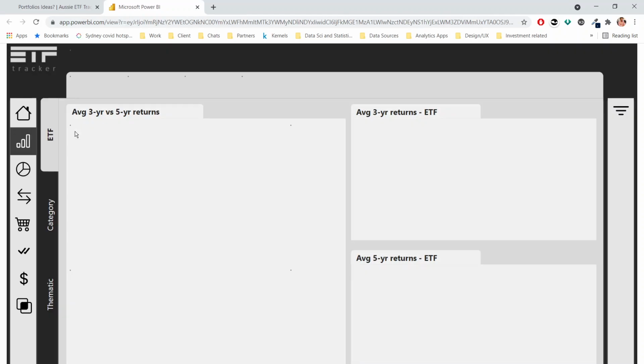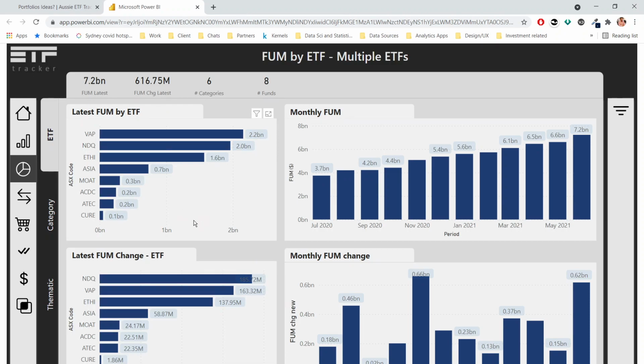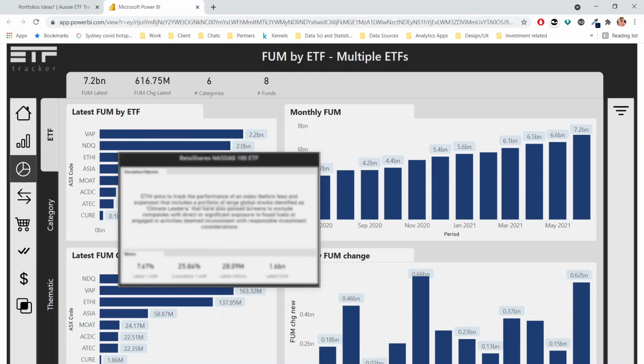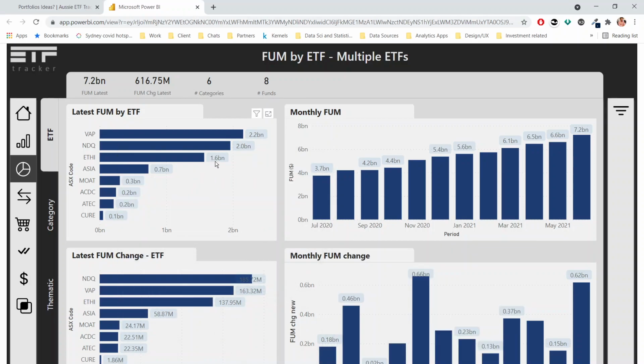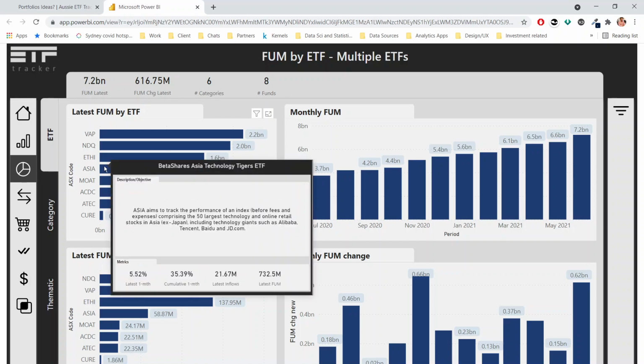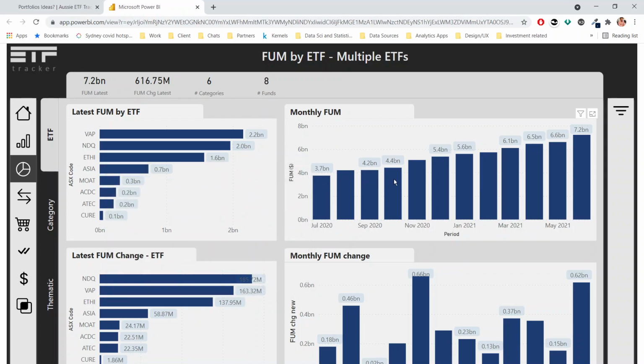Another important thing to look at is, is there a good amount of funds under management in each of these ETFs? We can see that the biggest by far is VAP and NDQ. Ethi is not far behind. It's interesting, Ethi at 1.6 billion in terms of the overall ESG ETF market. There's about 4.2 billion, so nearly half of that is Ethi. Then we've got Asia, which is the Asia Technology Tigers. So that's a good one as well. And we can see the growth in monthly funds under management just continuing to rise there.